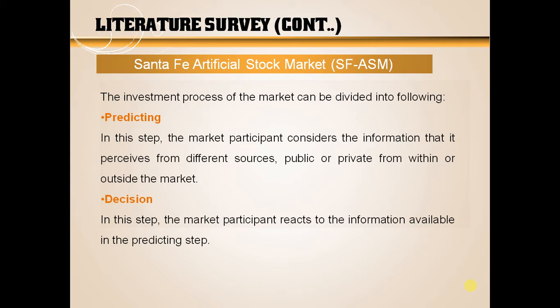In the predicting step, the market participant considers the information that it receives from the different sources, that may be public or private, or from within the market or from outside the market. So it basically collects the information, whereas in the next step, the decision process, it reacts to the information that was made available in the prediction step.